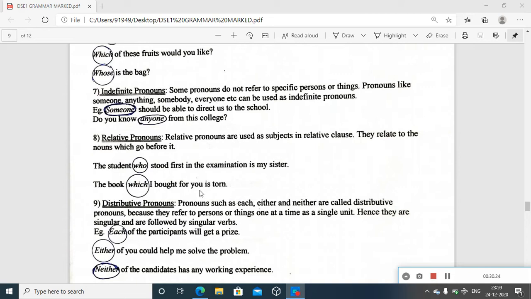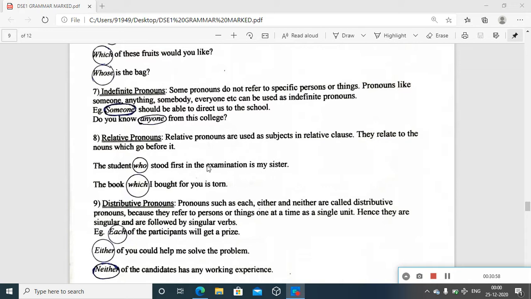The book which I bought for you is torn. The book which I bought for you is torn. "Which" refers to the book, and "who" refers to the student. So according to person or object we can choose between them, but a relating definitely happens in between. They relate to the nouns which go before. In this sentence, "the student" is the noun that goes before. The student who stood first in the examination is my sister.